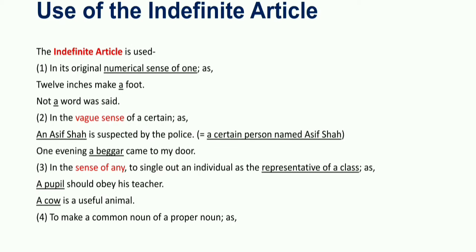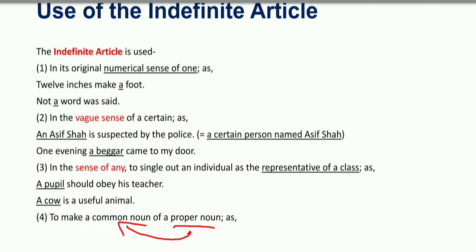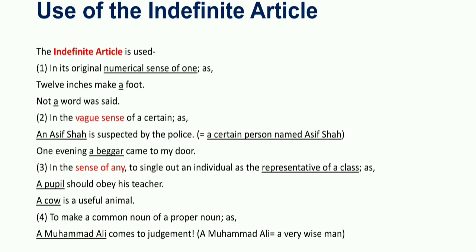Next usage is to make a common noun of a proper noun. When we change a proper noun to a common noun, we use the indefinite article. An example is: a Muhammad Ali comes to judgment.